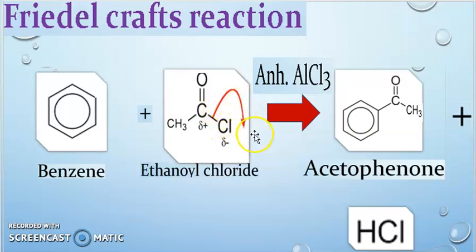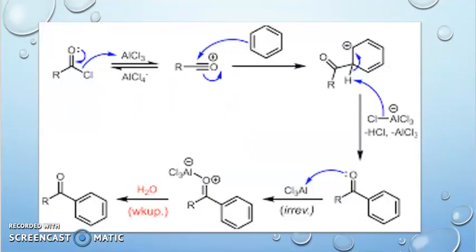The Cl will break and make a bond with AlCl3, forming AlCl4. Then the Cl reacts with the hydrogen present in the benzene ring and HCl is eliminated. The remaining CH3C double bond O is attached to the benzene ring, so finally you get the aromatic ketone, that is acetophenone, with HCl as the additional product. You know the mechanism of Friedel-Crafts acylation, right?